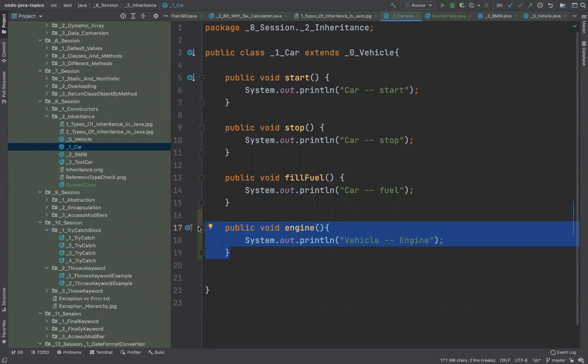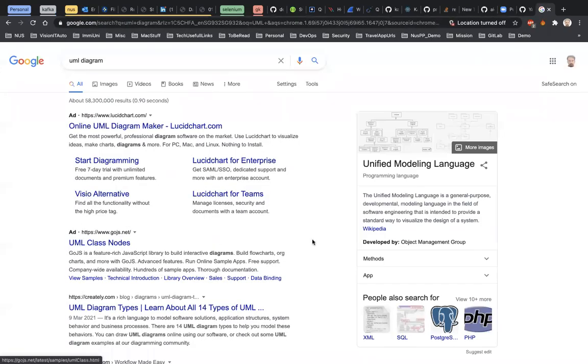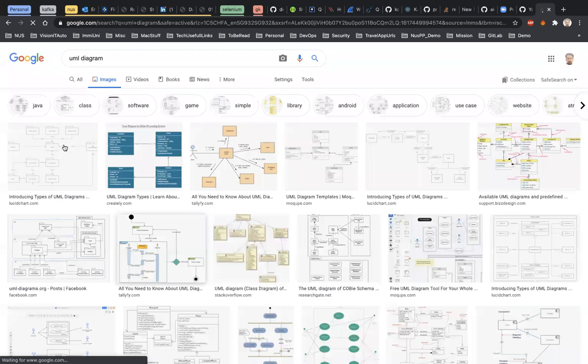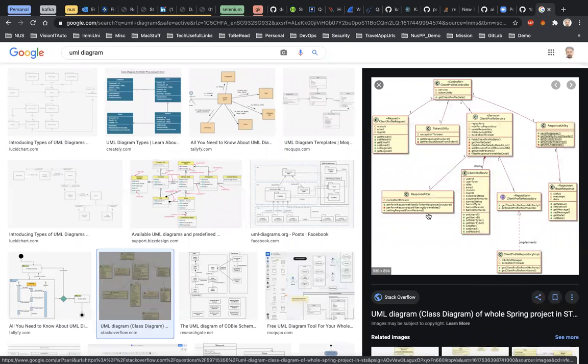So in a UML diagram, you create a class diagram. Let me show you some hint of what a UML diagram is. A typical UML diagram looks like this. So the developer first has to create these kinds of class diagrams, and they establish the relationships. For example, in this diagram which you see, there are one to one, these are one to many, this is association, aggregation, composition, the different kinds of, it's called the UML language. You have to understand what this diamond means, what this empty diamond means.